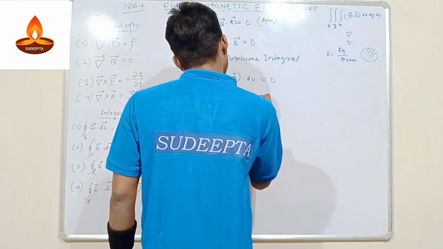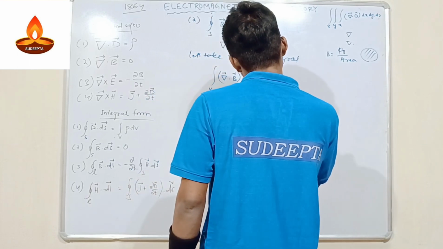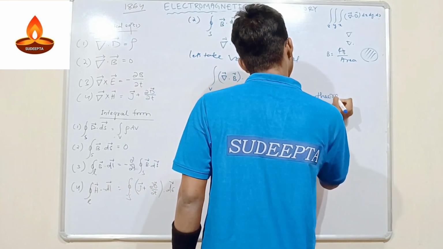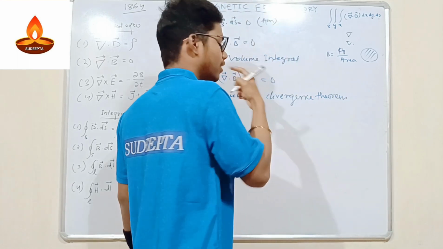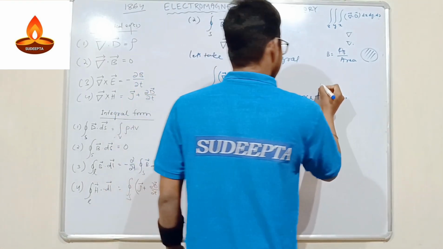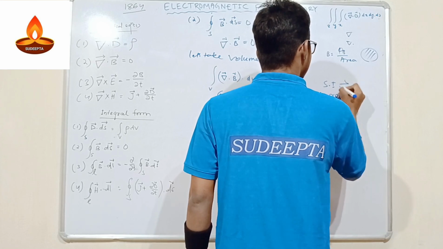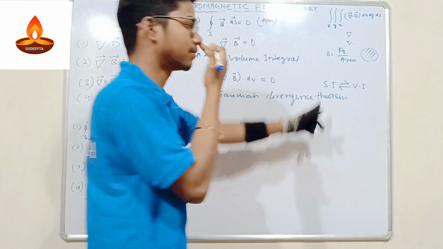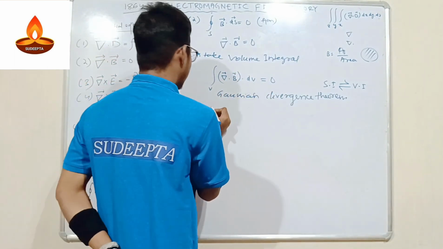Gaussian divergence theorem. So what is the role of it? Surface integral to volume integral, and volume integral to surface integral. That is the role of that. That's the instrument. Okay. So what will happen here?